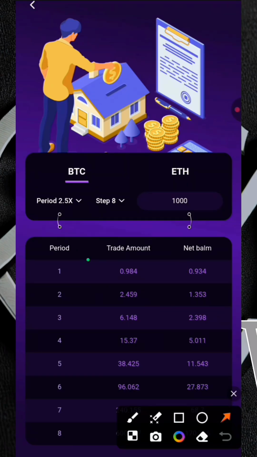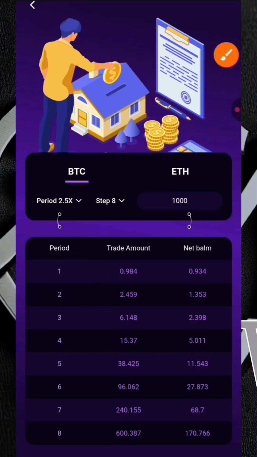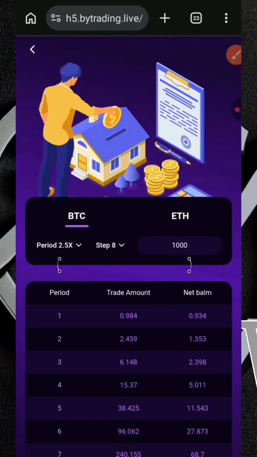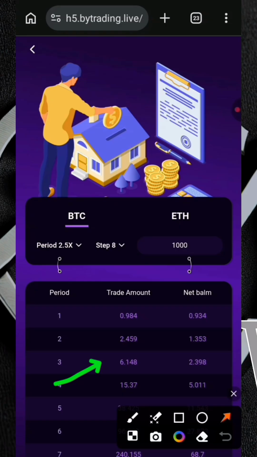Also, if you should lose the first phase, you lose the second phase, then you go with the quantity given to you by the third phase. You'll be able to make the amount you lost in the first phase, the second phase, and a little bit of profit at this third phase. If you are to use the trade amount given to you at this side. So that's the importance of this calculator.